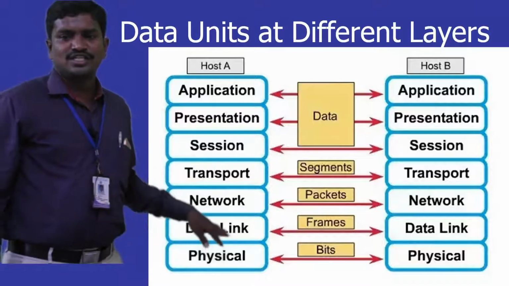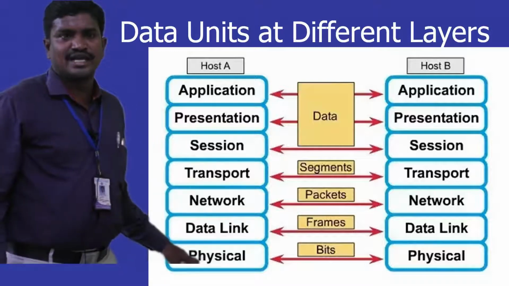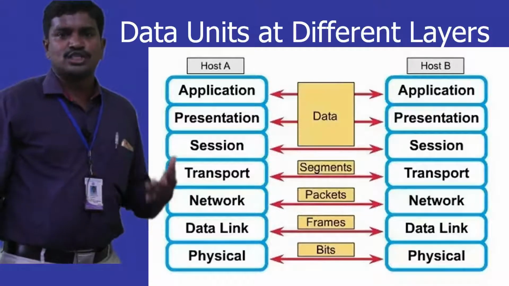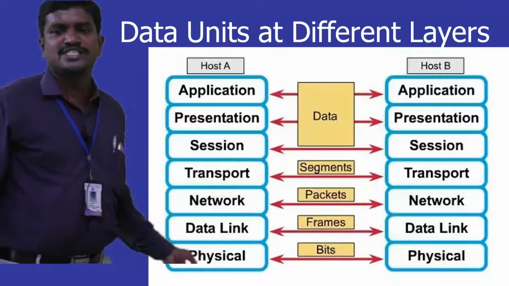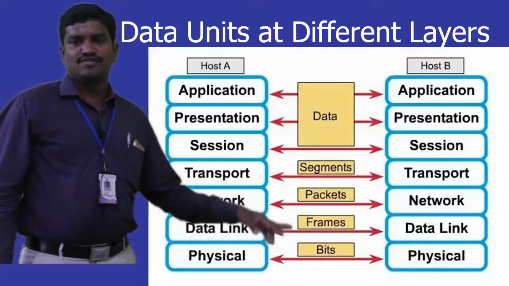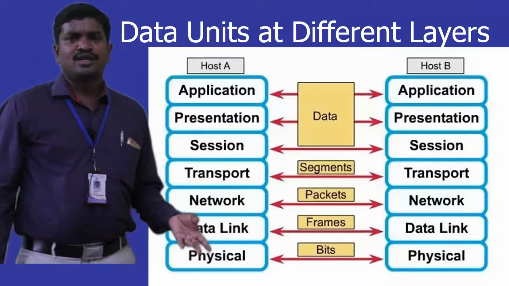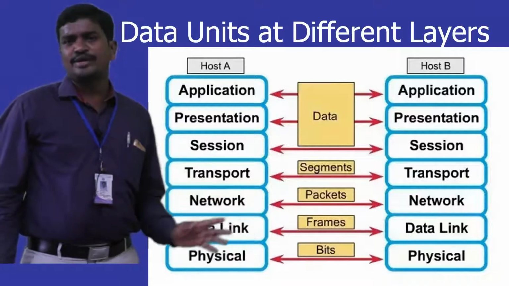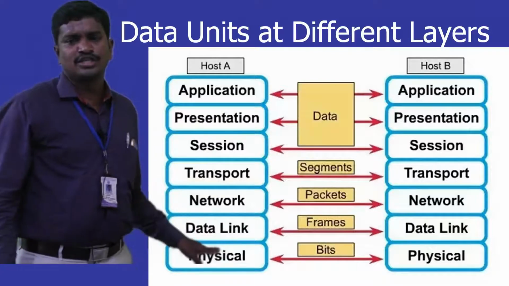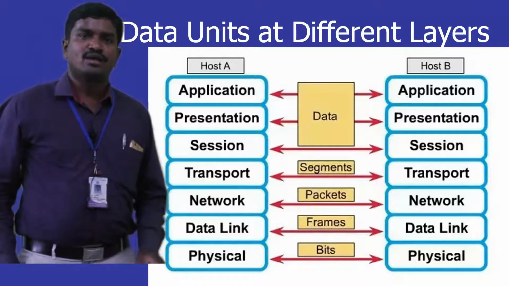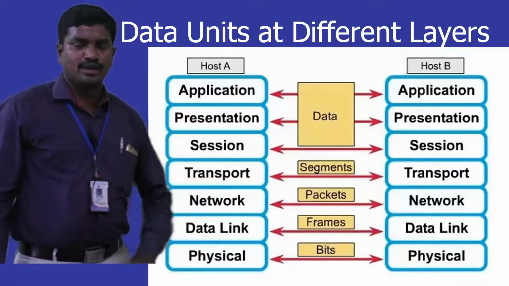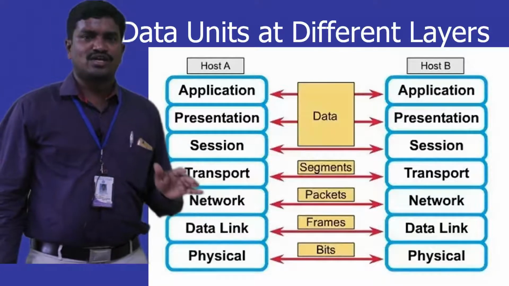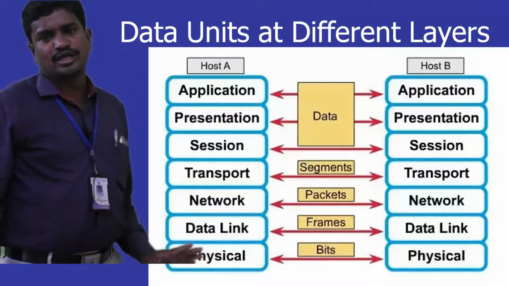Such information we call control information at the data link layer, which is merged with the packet to prepare a frame. Once frames are prepared, they are given to the physical layer, which transforms the data into zeros and ones, depending on the physical medium, as we have already discussed. Bits are transferred in the form of electronic signals, light signals, microwaves, radio waves, or infrared waves, whatever the medium may be, and based on the medium the zeros and ones are converted into the appropriate form. So this way we need to remember the name given to the data unit at different layers of the networking model.